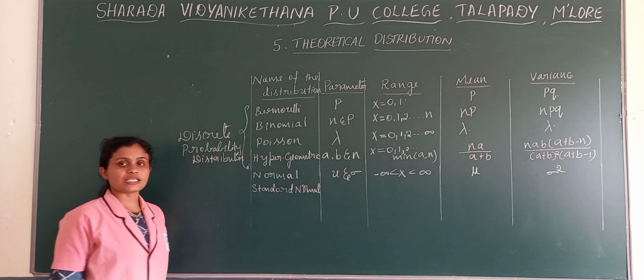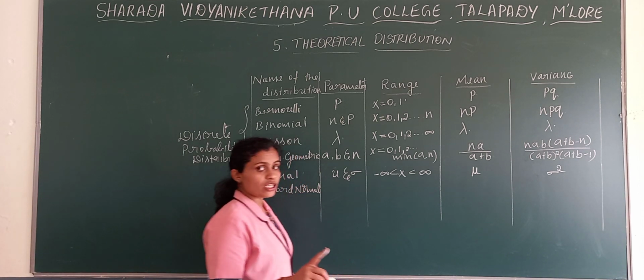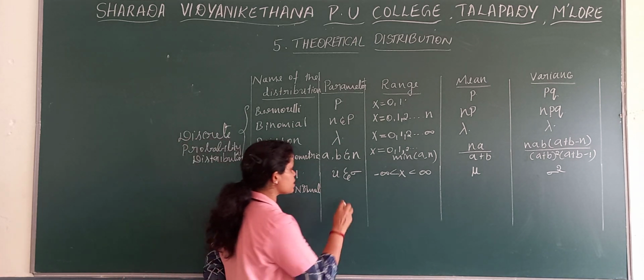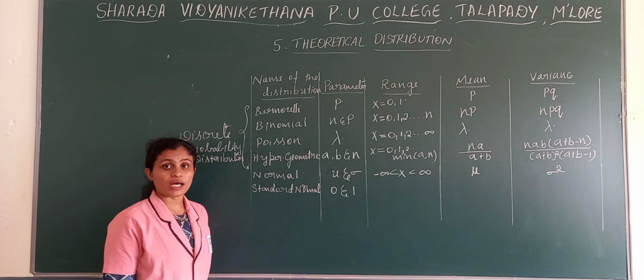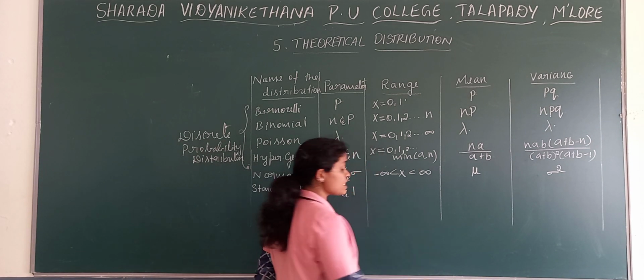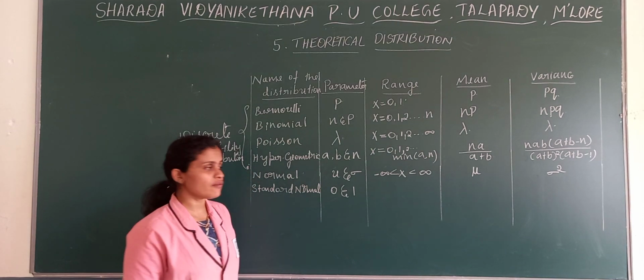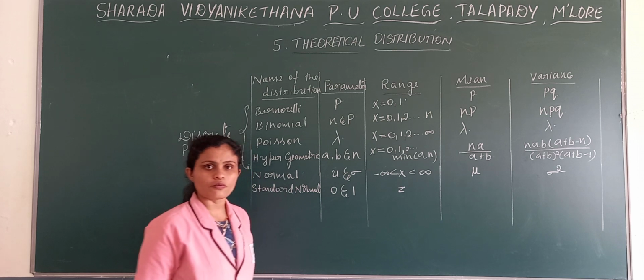Next distribution is standard normal distribution. In the case of standard normal distribution, the parameters are 0 and 1. And here what is the range? If X is a normal variate, then Z is a standard normal variate.